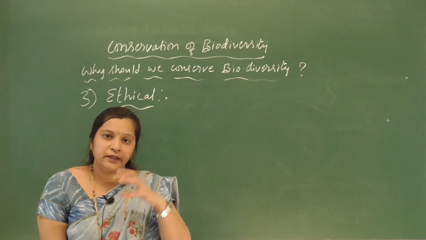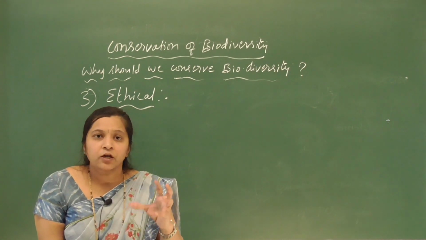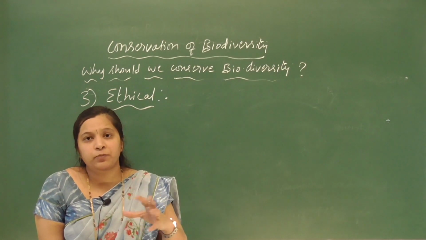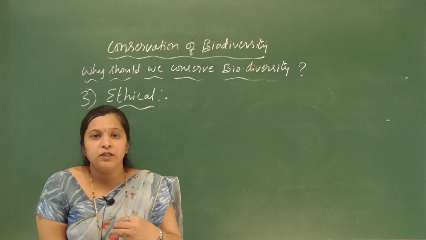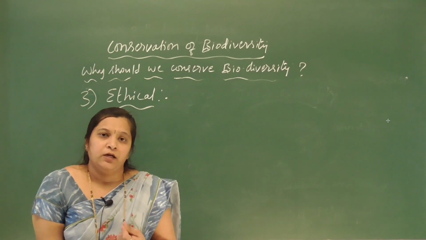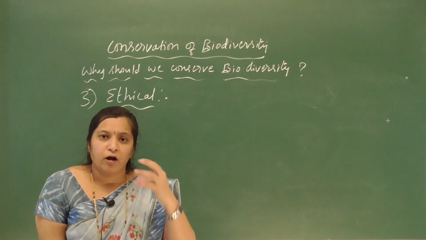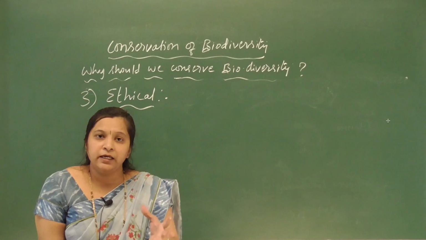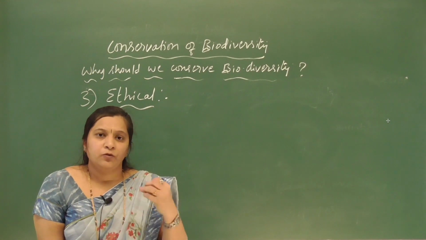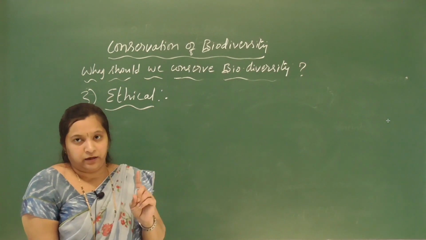It's our moral or ethical duty to conserve them, not to destroy them. Instead we should take care of them, so that we can pass that biological prosperity or biological legacy to future generations, so that they can make use of that biological wealth. Okay, so this is what ethical means. It's our ethical duty not to harm any plant or animal or any organism. Instead we should conserve them for our future generations. Understood clearly? So this comes under ethical.